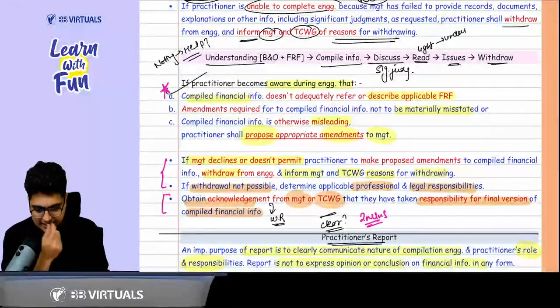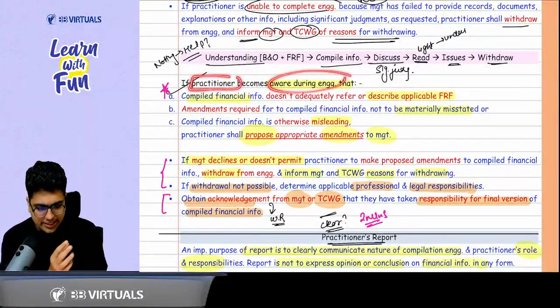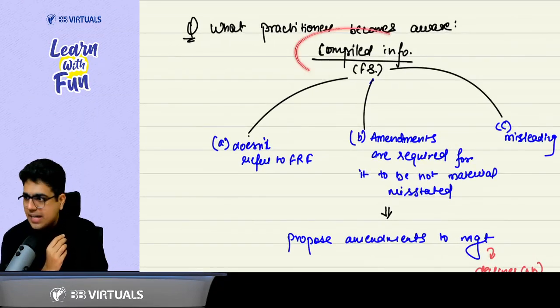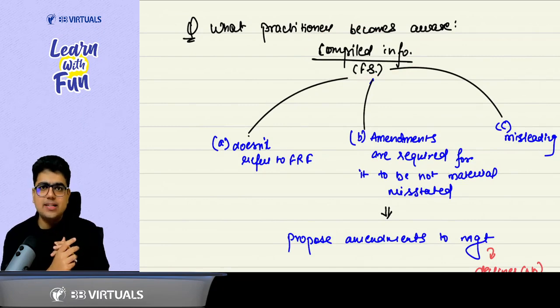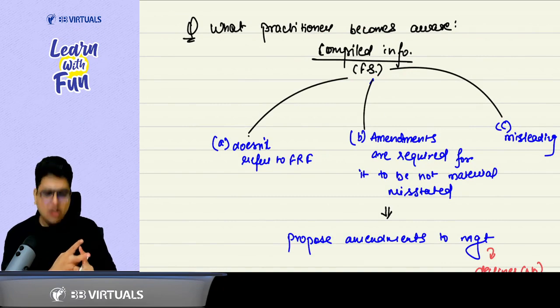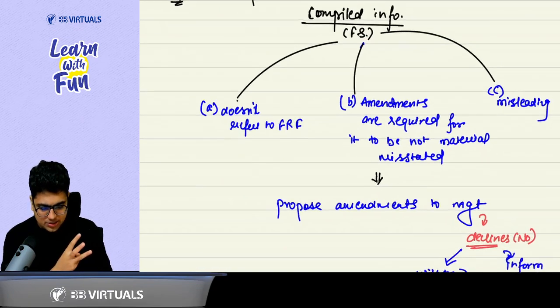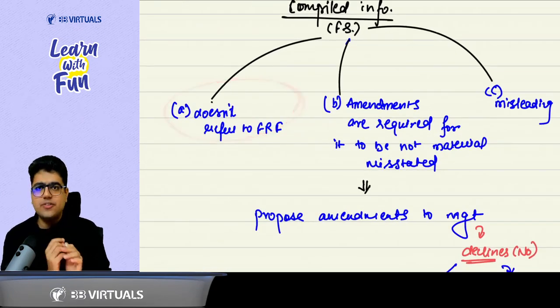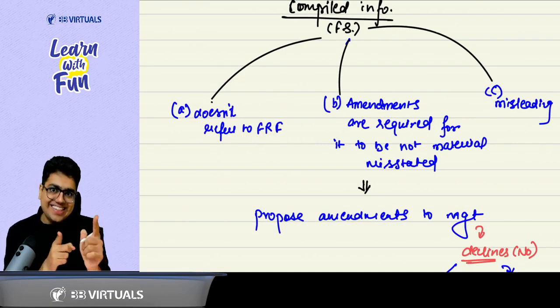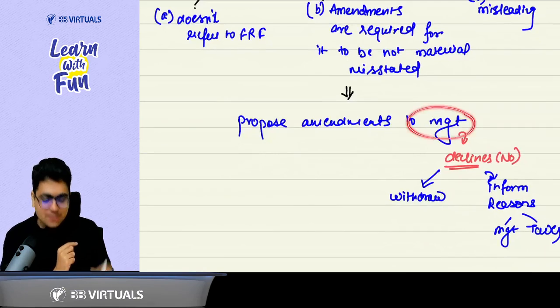Now, sir, in case the practitioner becomes aware during the engagement that the compiled information, that is the financial statements, are misleading, or have material misstatements, or they are omitting the required information. Matlab, they are not referring to the FRF. Then you propose amendments to the management.